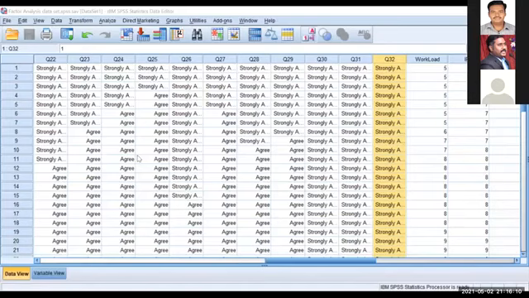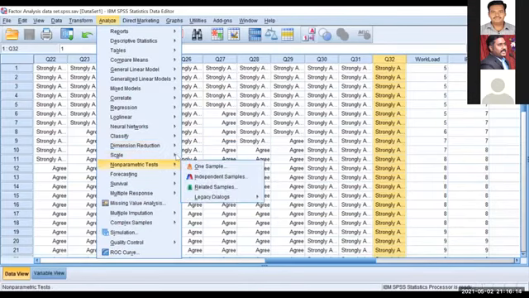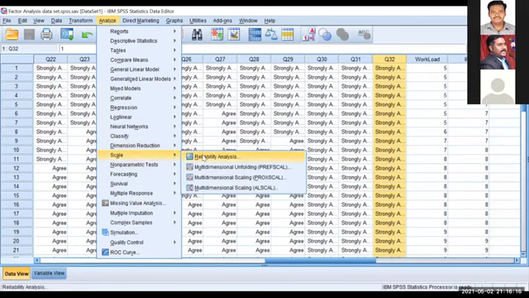Now, can you see this SPSS screen, ma'am? Here, go to Analyze, then Scale, then Reliability Analysis. Choose that.